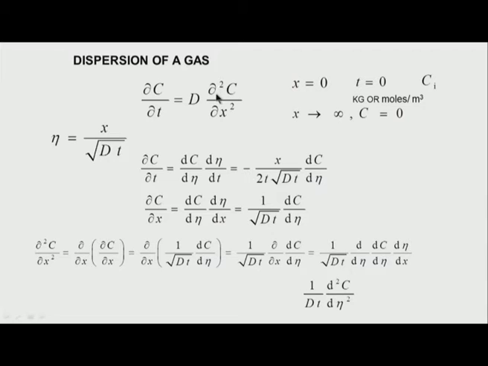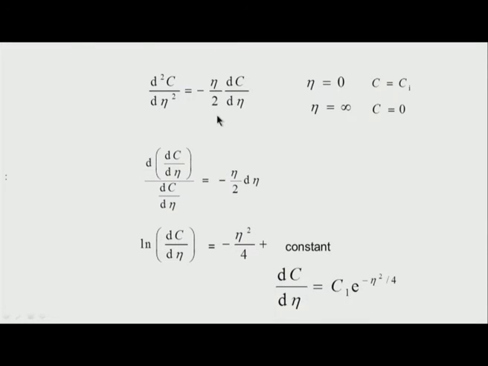Similarly, I want to determine d²c/dx². dc/dx is equal to dc/dη into dη/dx, and dη/dx is equal to 1 over √(Dt). Again, d²c/dx² is ∂/∂x of dc/dx, which is equal to d/dx of 1 over √(Dt) into dc/dη, and that becomes equal to 1 over Dt into d²c/dη². Therefore, this equation can be written in terms of a single variable, instead of having t and x, in the form of d²c/dη² is equal to